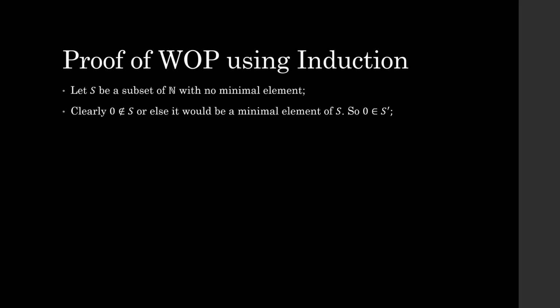So, if 0 is not an element of S, then 0 is definitely an element of S′. What that little tick means is everything that's not in S, right? It's the set of all natural numbers that aren't in S. Now, suppose that we have some n that's a natural number. Suppose that every natural number that is smaller than n is also in S′.